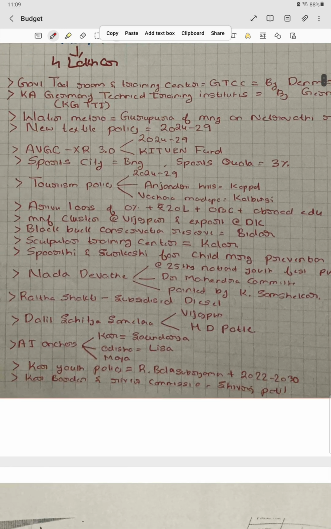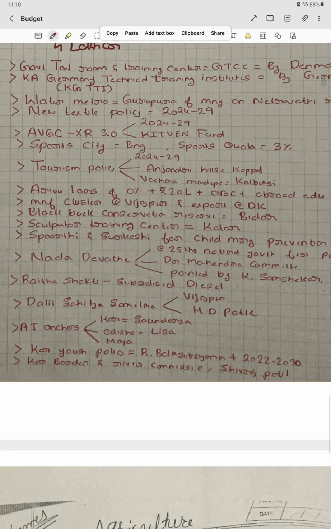Then the new textile policy is from 2024 to 29. The AVGC-XR policy 3.0 is from 2024 to 29, and it has a special fund called Kituvan fund in it. Then we have a sports city to be established in Bangalore, and the sports quota is around 3%. Tourism policy is also from 24 to 29, and a major focus is given on Anjanadri Hills of Koppal and Vachana Mantapa that will be built in Kalburgi.